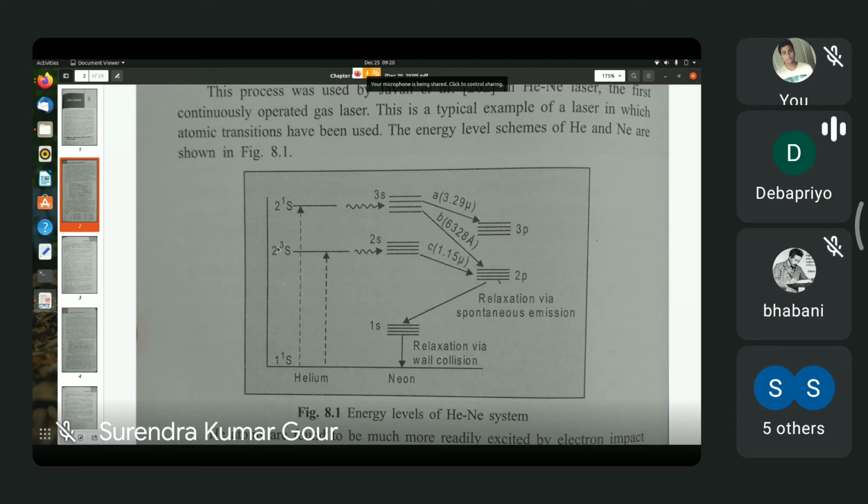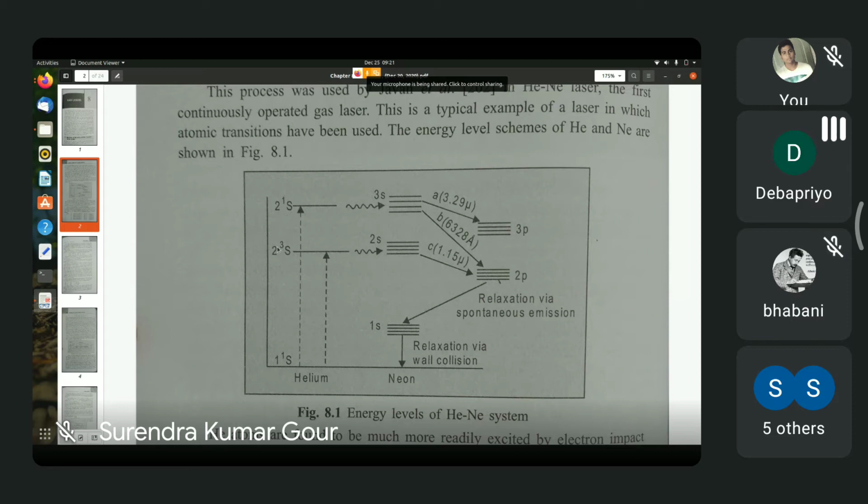So something like 10 electron volts. Actually, the energy of the 3S level in helium is 19 point something like 7 eV, whereas the energy of the 1S state is 20.5 eV.